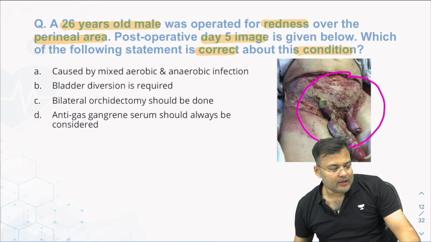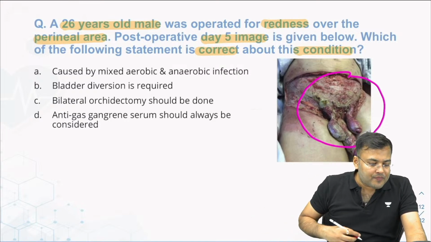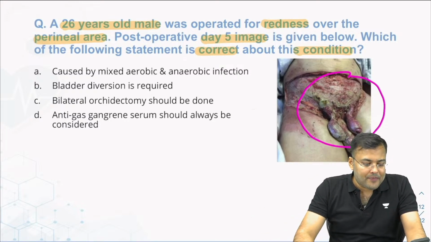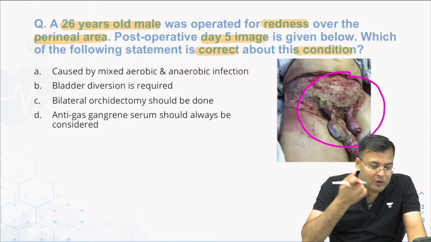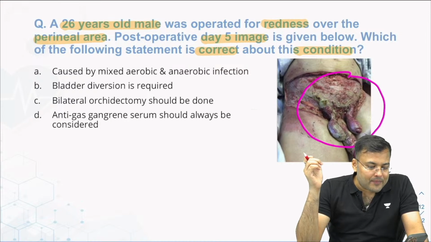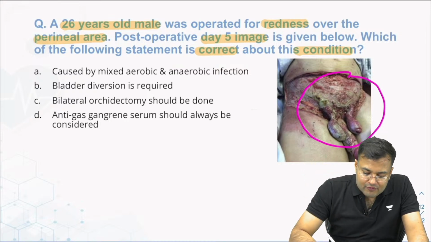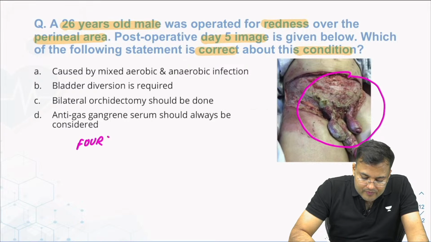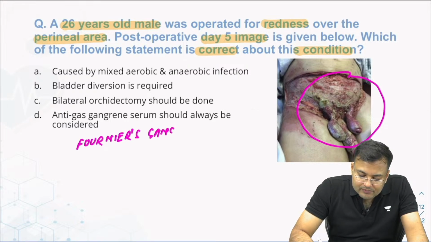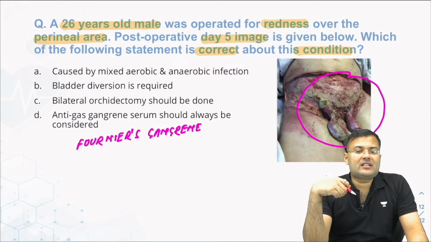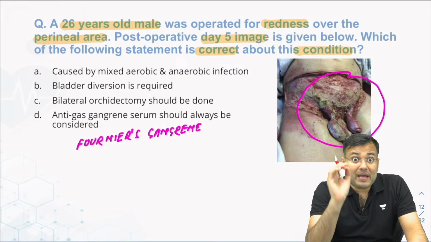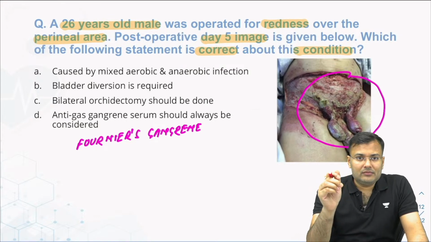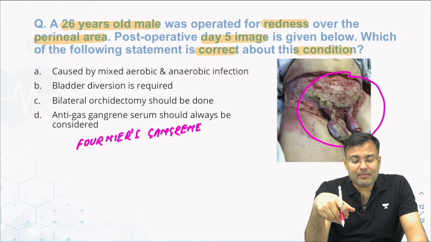Waiting for your reply. Nagesh, whatever, first person to reply. Ataur Rahman, Mohammad Sehjad, Telikoti Chandu, Vijendra Singh, Vishwa Hirapa, all of you are correct. This is a case of Fournier's gangrene. Okay, if you remember, in our image thon we discussed this question, same question, and it is there on the app.